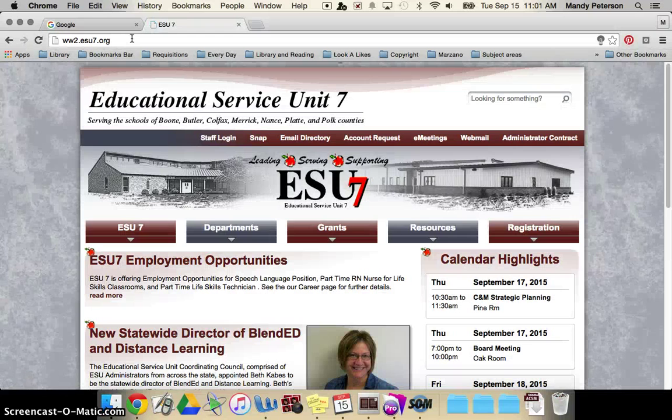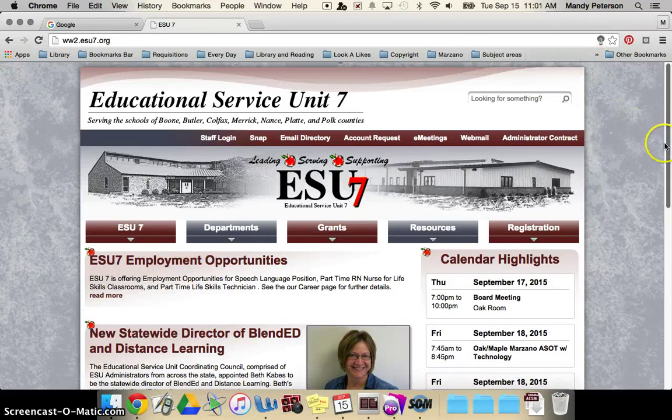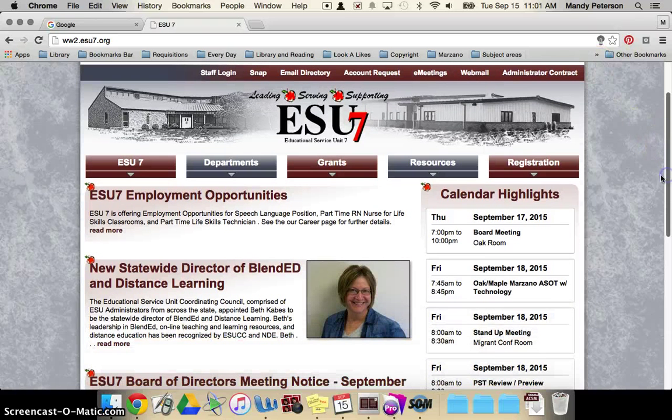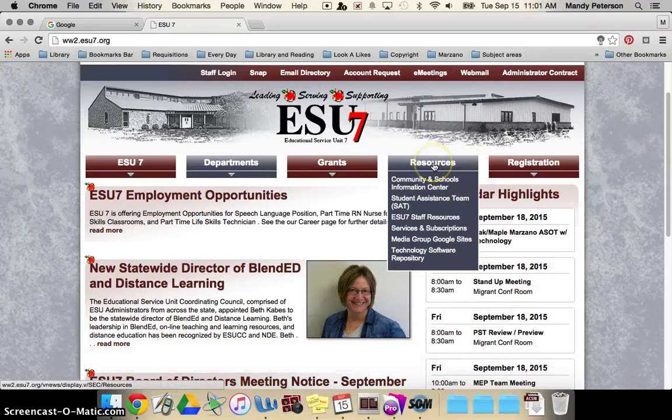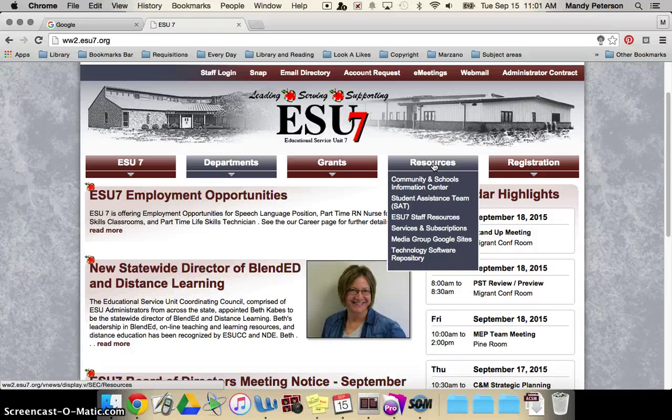Yours is set up a little better than this one actually. On your left side of the screen, you should see a small menu. When you see resources, please select the plus sign. Then you'll get a submenu that looks like the one you see on my screen. Please go down to services and subscriptions.